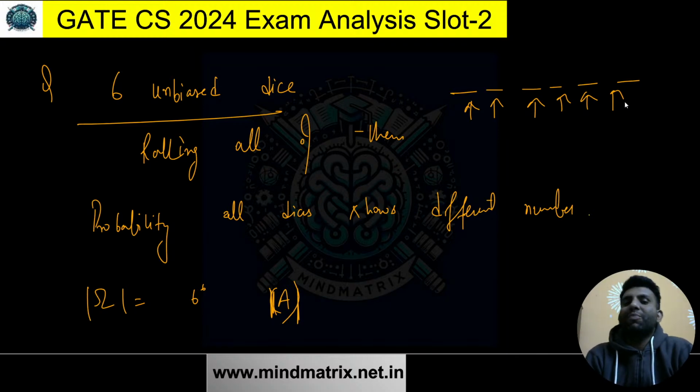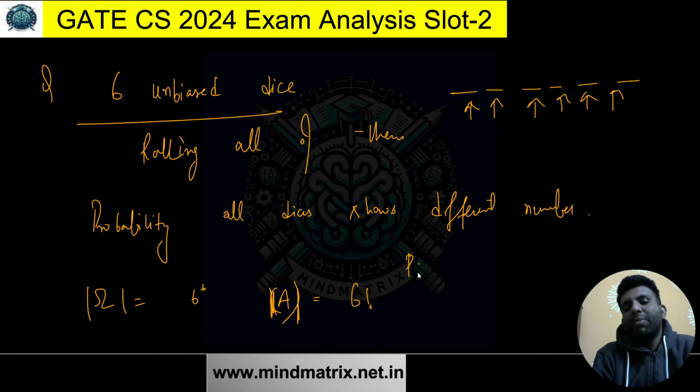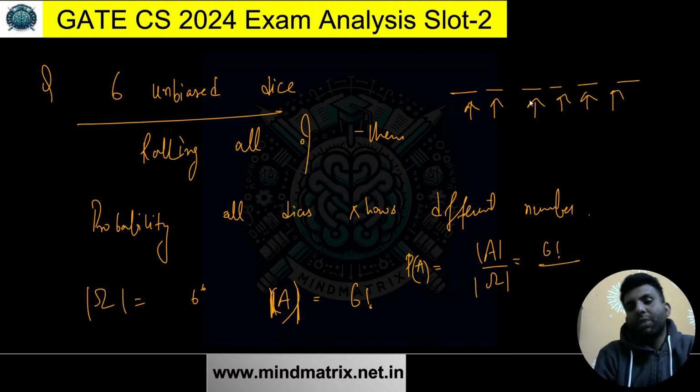So I'll be getting numbers from 1, 2, 3, 4, 5, 6. What are the possibilities I'm having? 6 factorial are the different ways I can arrange all these 6 different numbers. So the size of the event space is going to be 6 factorial. The probability is going to be simply like this. I hope you know these basics. I'm just writing the size of my event set: 6 factorial for the total possibilities in which I can have different numbers appearing on 6 dice, and in the denominator the total possibilities available. So this is going to be my final answer.